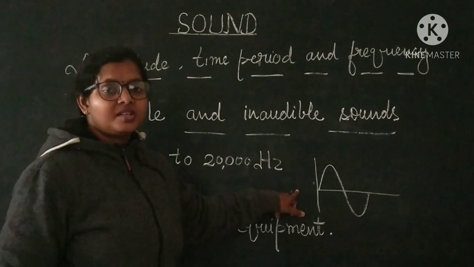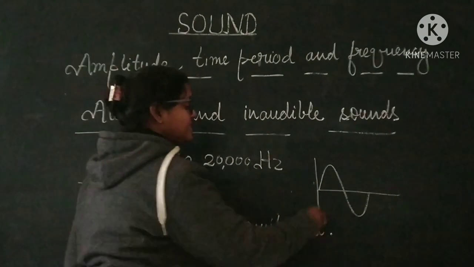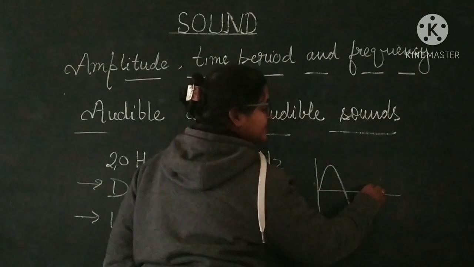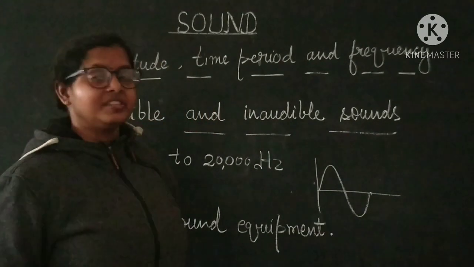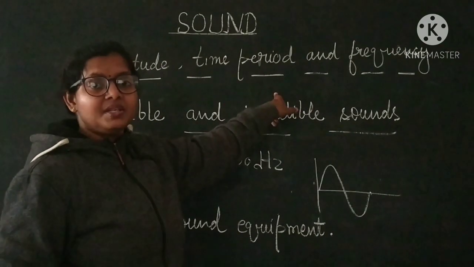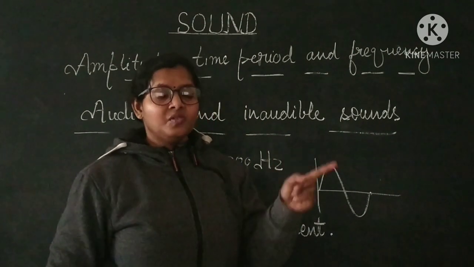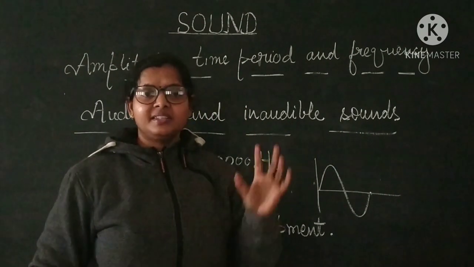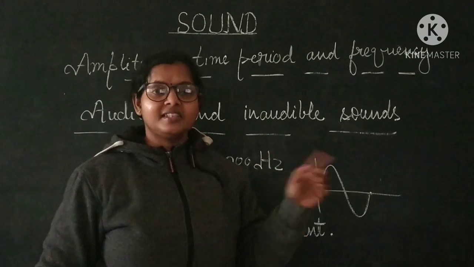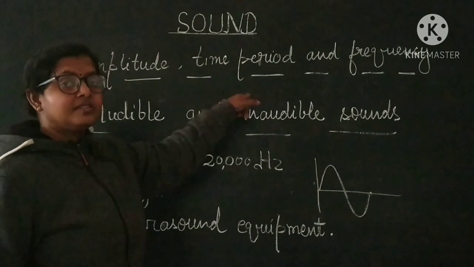For a vibrating body, the time taken to complete one oscillation is known as the time period. Only one oscillation. In one oscillation, whatever time is taken by the vibrating body is the time period.